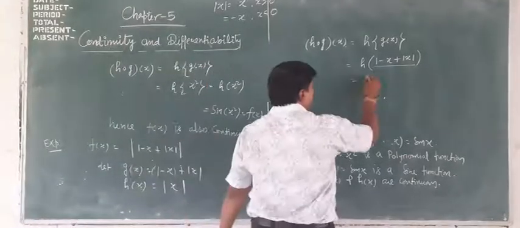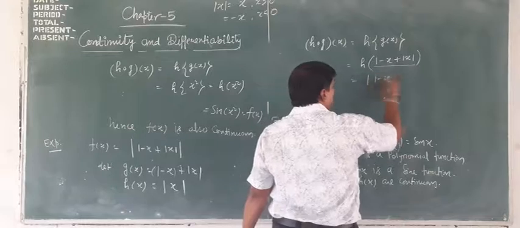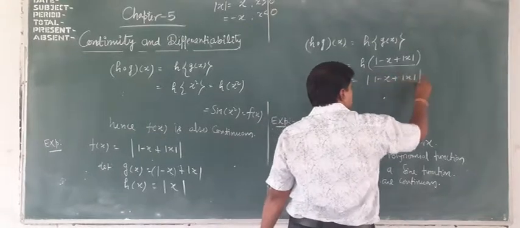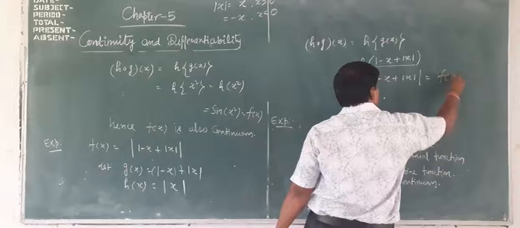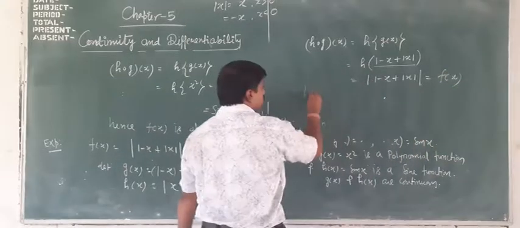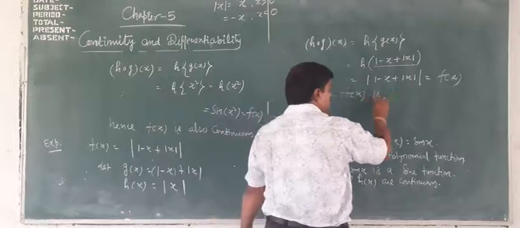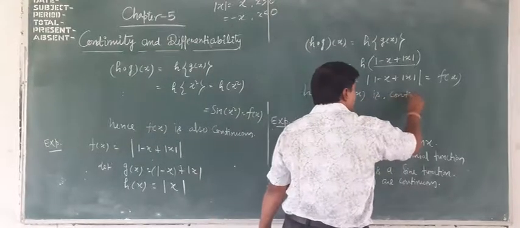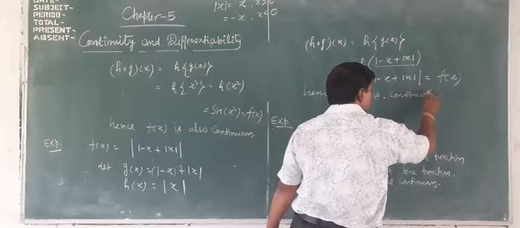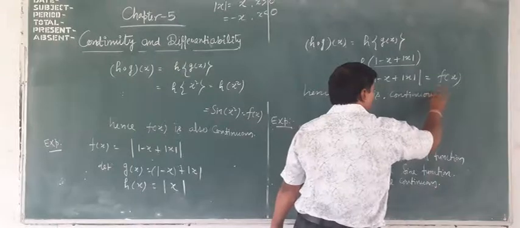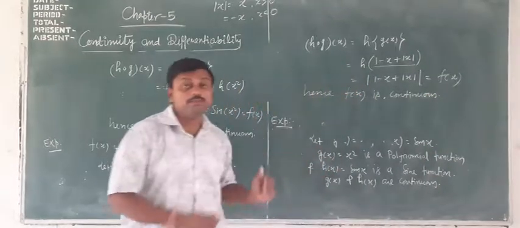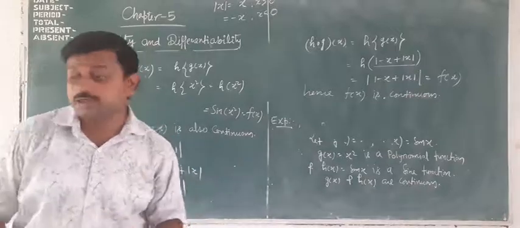So this is equal to mod of 1 minus x plus mod x, and this is equal to f(x). Hence f(x) is continuous by the theorem of composite function.